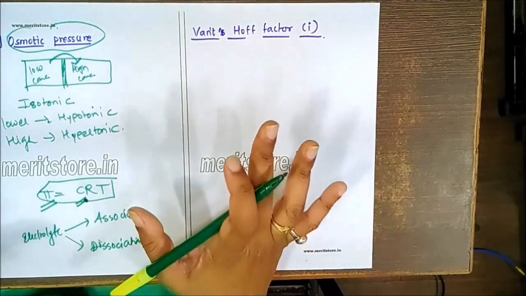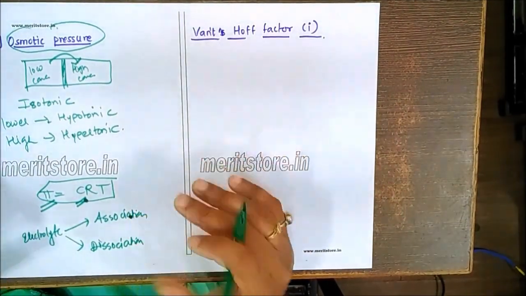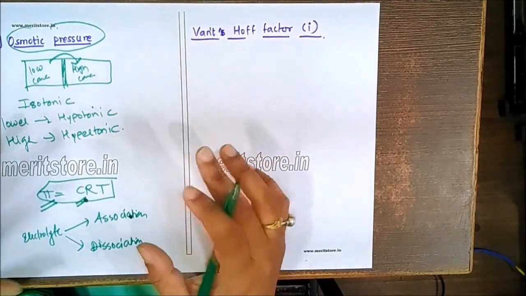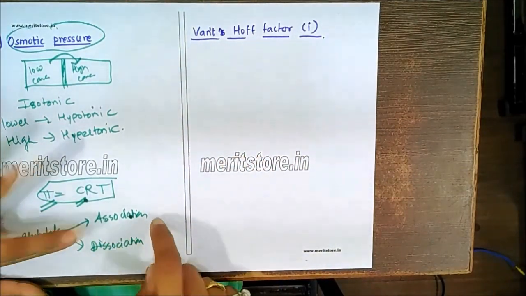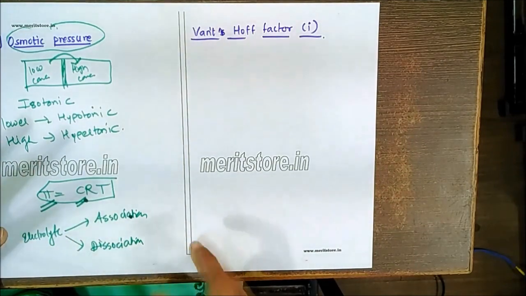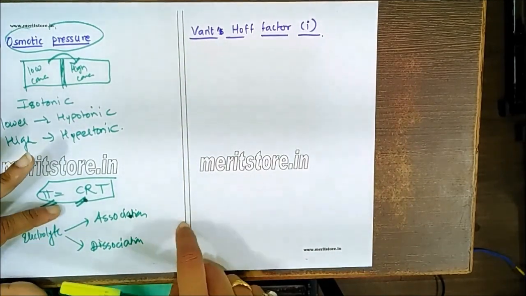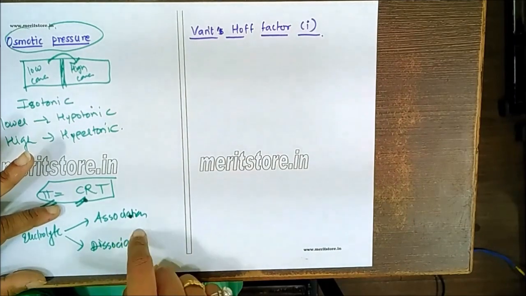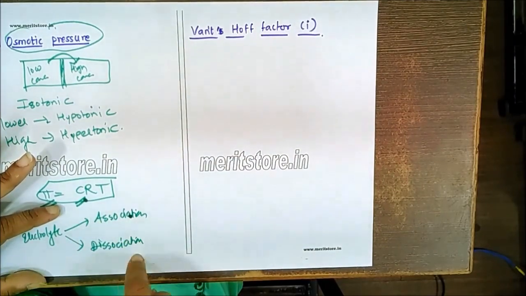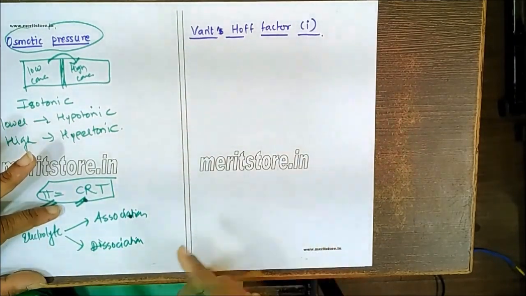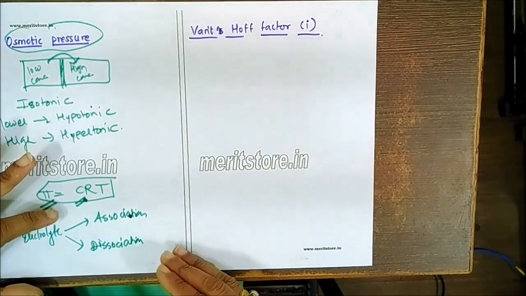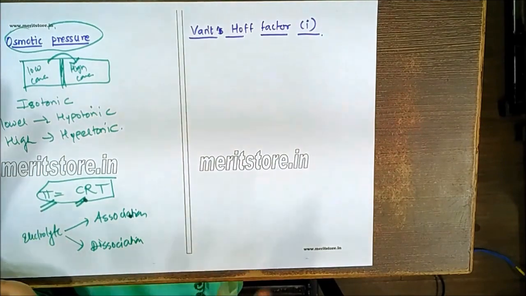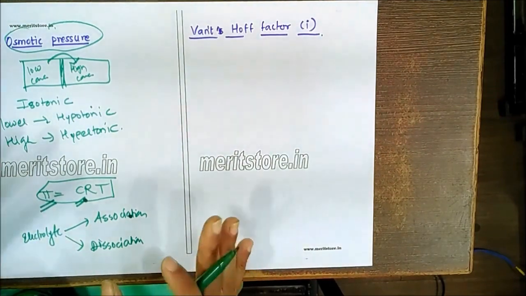In short, the colligative property depends on the number of particles present, irrespective of their nature. So in case of association, the number of particles in the solute becomes less, and since the number of particles is less, the colligative property also decreases compared to the standard value. In case of dissociation, the particles increase, and that's why they show abnormal behaviors compared to the standard.